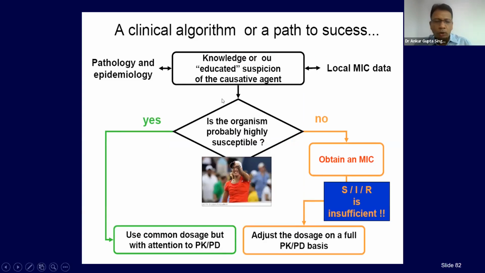Pathology and epidemiology, you know the patient's primary diagnosis. Ask for MIC data. Is the organism highly susceptible? If yes, use normal dose. If the organism is not highly susceptible, that means I or R, obtain an MIC. Routine SIR is insufficient. Then adjust the dose based upon PKPD. If the pathogen is totally susceptible, you can use the normal dose of imi-mero, or Piptazo or any other drugs. But if it's resistant, then ask for MIC, and based upon MIC, use your PKPD principles.